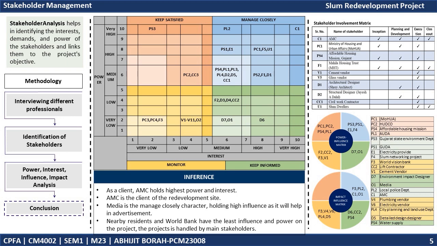In this matrix, PS3, which is the Gujarat State Environmental Department, a state authority, is categorized in the keep satisfied section. F3, which is the World Vision Bank, and O2, which is nearby residents, are categorized in the monitor section. O1, which is media, and D7, which is environmental impact designer, which comes under the designer part, are categorized under keep informed as they have low power but high interest. C1, which is AMC, has high power and high interest, so it is categorized in the manage closely part.